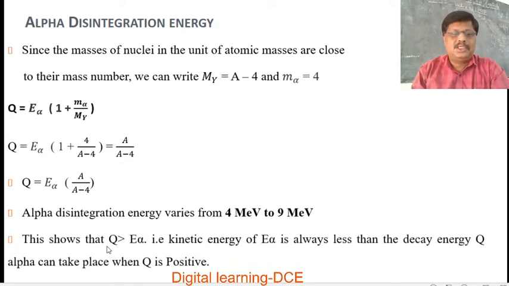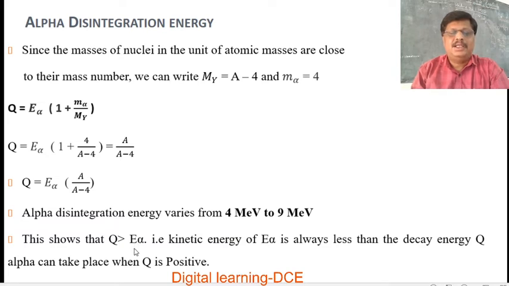This shows that Q is always greater than E alpha. That is, the kinetic energy E alpha is always less than the decay energy Q, or the decay energy Q is always greater than the kinetic energy of the alpha particle.